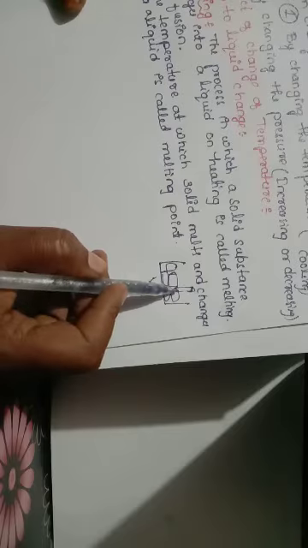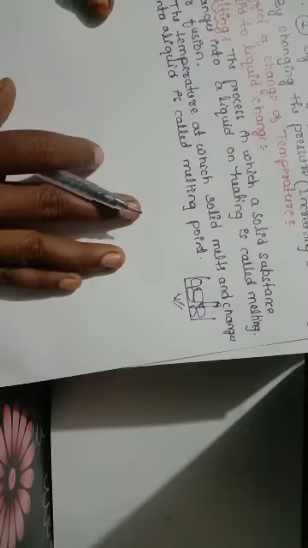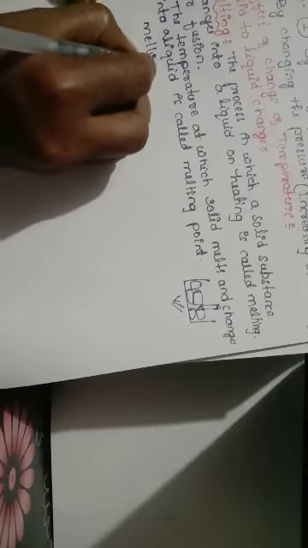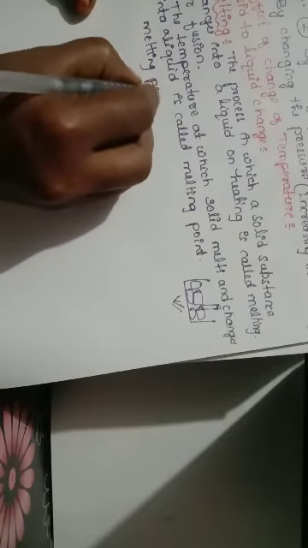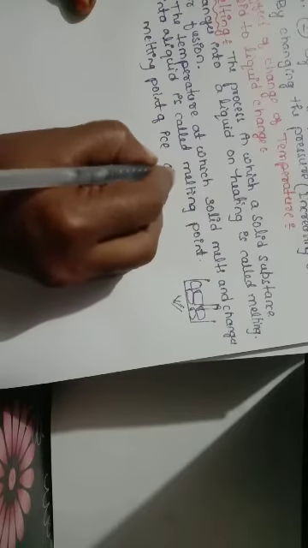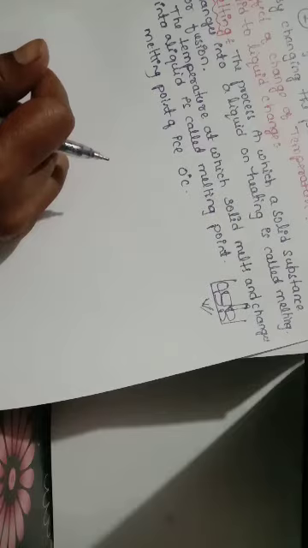So 0 degrees is the melting point of water. Sorry, the melting point of ice is 0 degree centigrade.